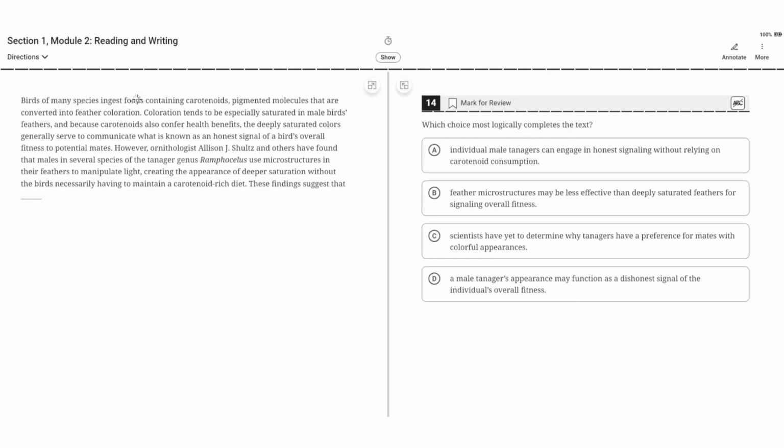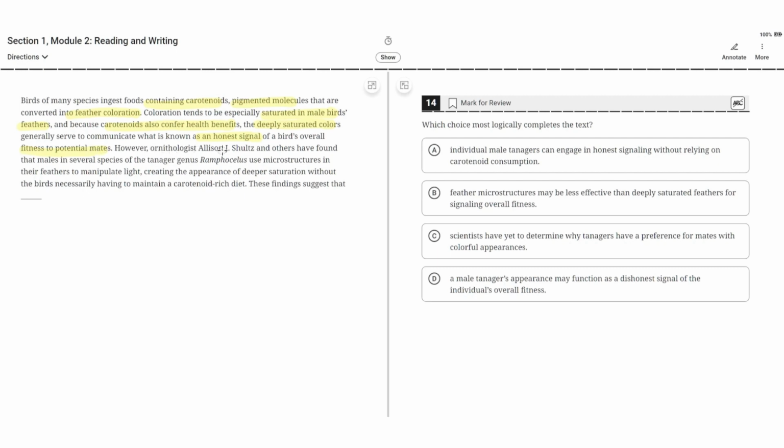Which choice most logically completes the text? Birds of many species ingest foods containing carotenoids, pigmented molecules that are converted into feather coloration. Coloration tends to be especially saturated in male birds' feathers, and because carotenoids also confer health benefits, the deeply saturated colors generally serve to communicate what is known as an honest signal of a bird's overall fitness to potential mates.